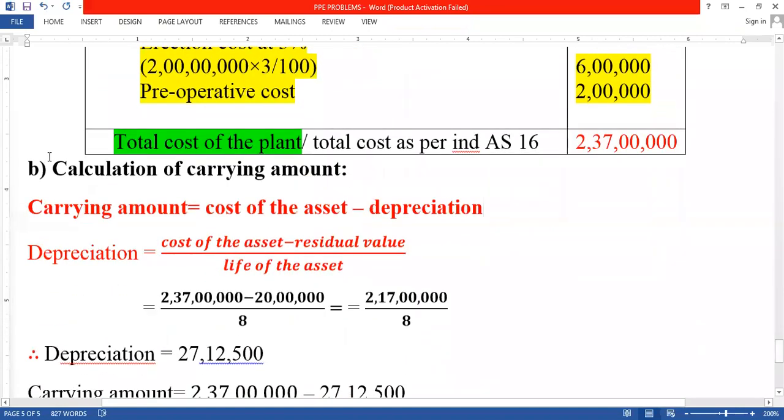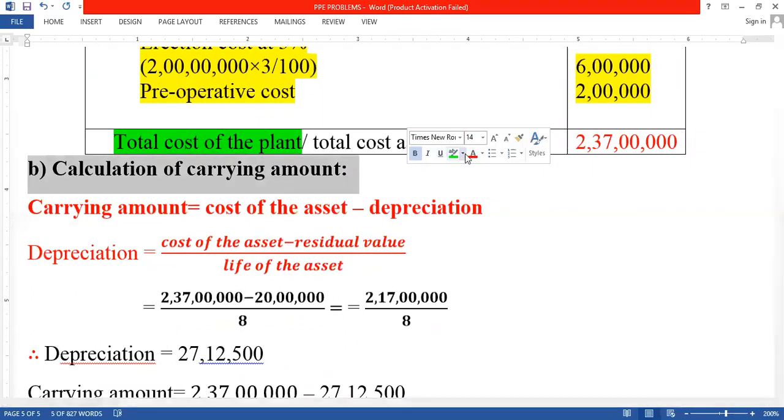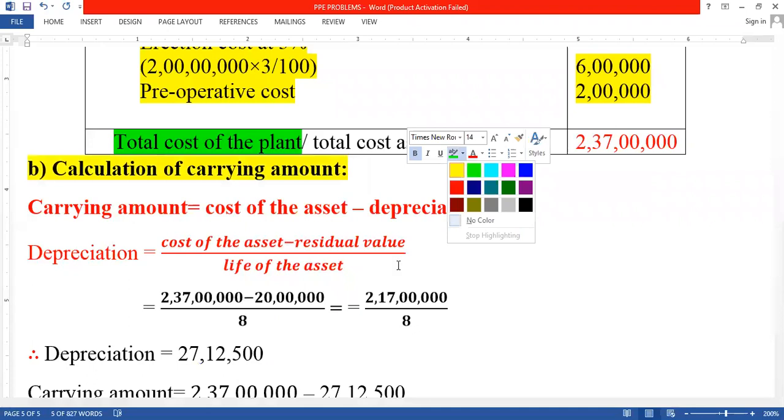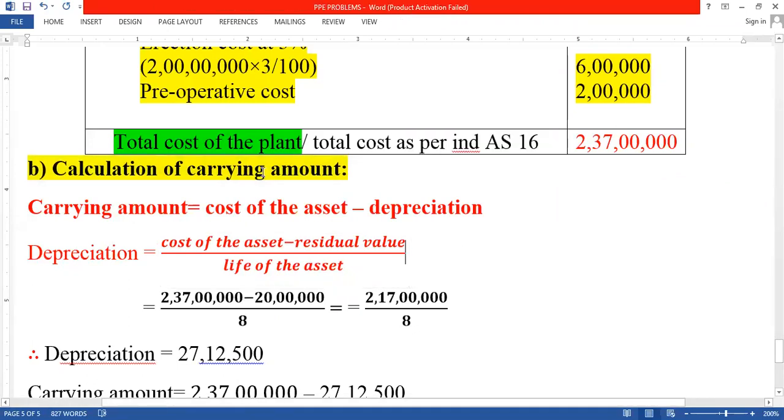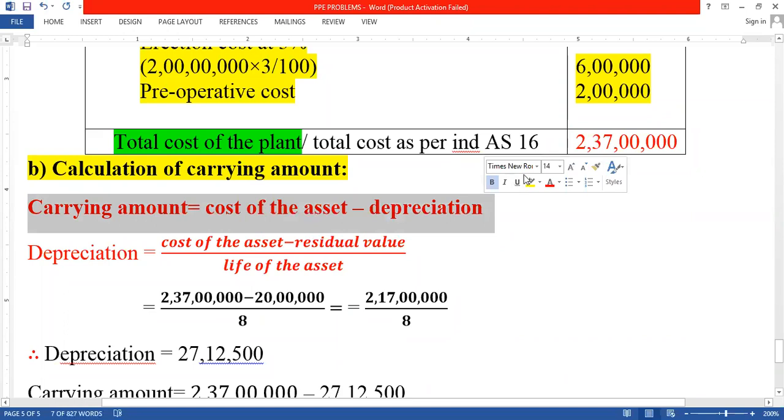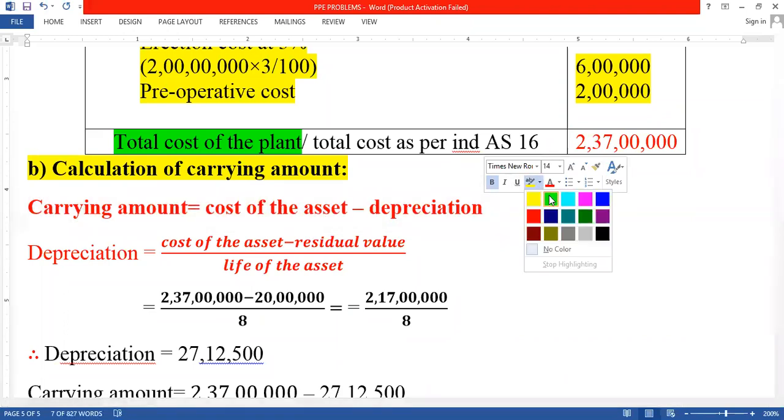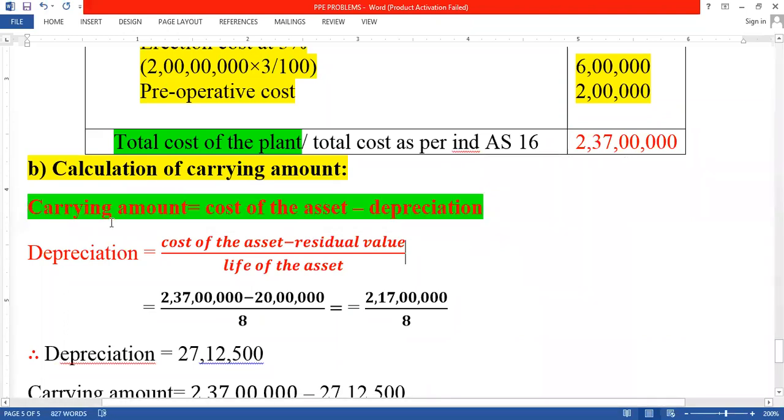So next, B point. They are also asking another question, that is what we call as B point, calculation of carrying amount. So this is the second question they are asking for us. You should also calculate the carrying amount. Here there is one formula to calculate the carrying amount. What is the formula here?